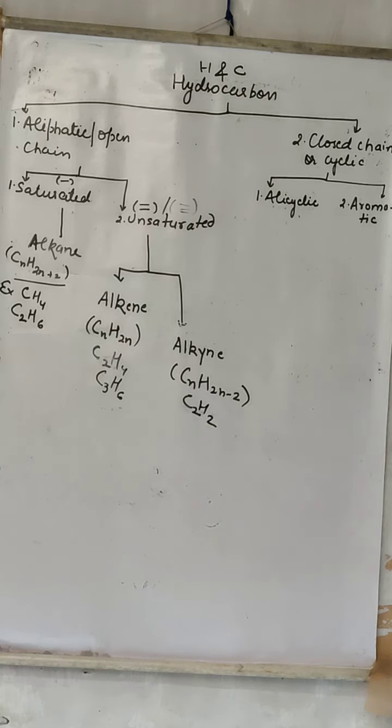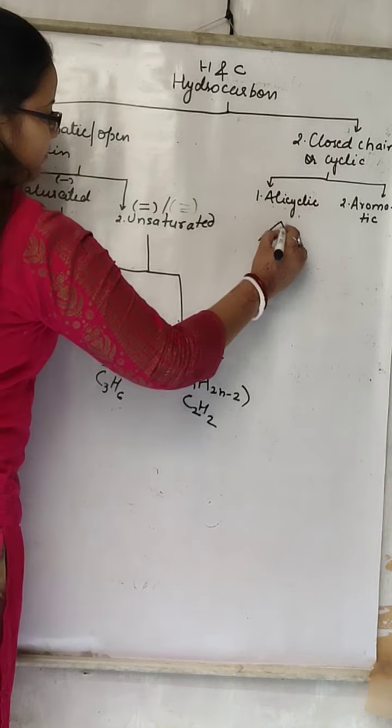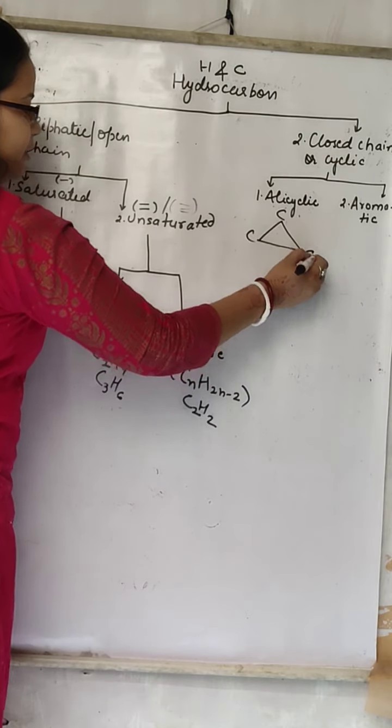Closed chain or cyclic chain is again divided into 2 parts, alicyclic and aromatic. Alicyclic like this. Carbon here, carbon here, carbon here.